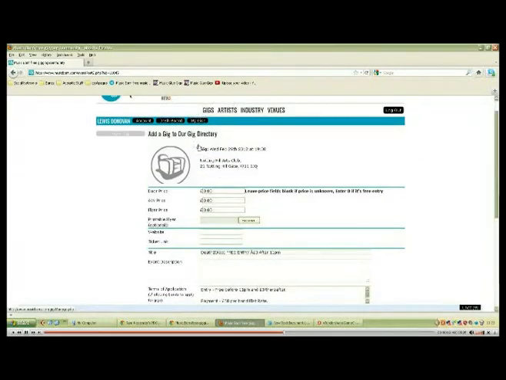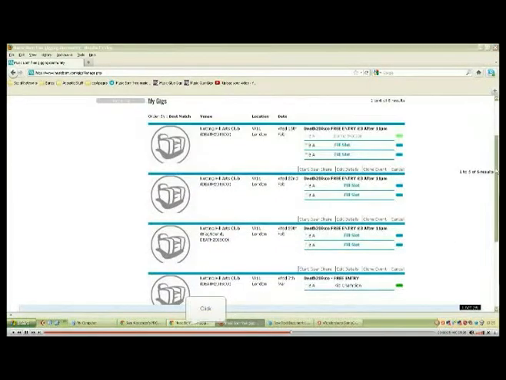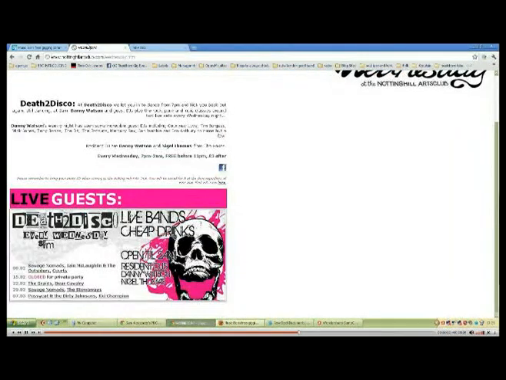So, go back to My Gigs again. Now, what we need to do is fill in the bands that you've already got booked in. So I'm going to take off what you've got from Death2Disco. Let's have a look. So, what's this one? This is the 15th. Oh, a private party. Grants and Bear Cavalry.